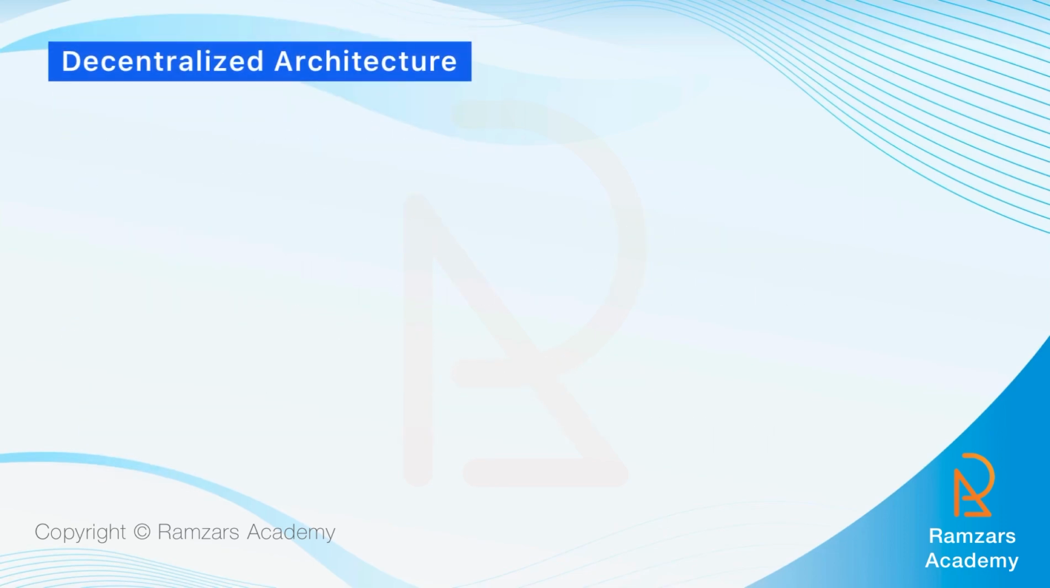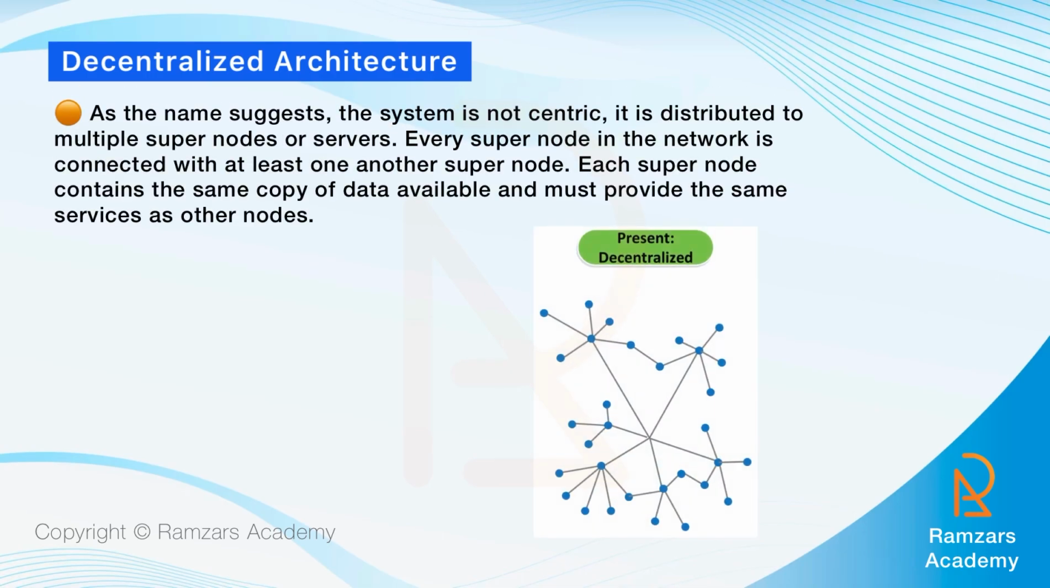Now let's explore decentralized systems. As the name suggests, the system is not centric. It is distributed to multiple supernodes or servers. Every supernode in the network is connected with at least one other supernode. Each supernode contains the same copy of data and must provide the same services as other nodes. It is a debatable point that the decentralized system is an advanced centralized system with just multiple servers which are connected to one another. There will be no supreme node to the supernodes, and all belong to the same level of dominance.